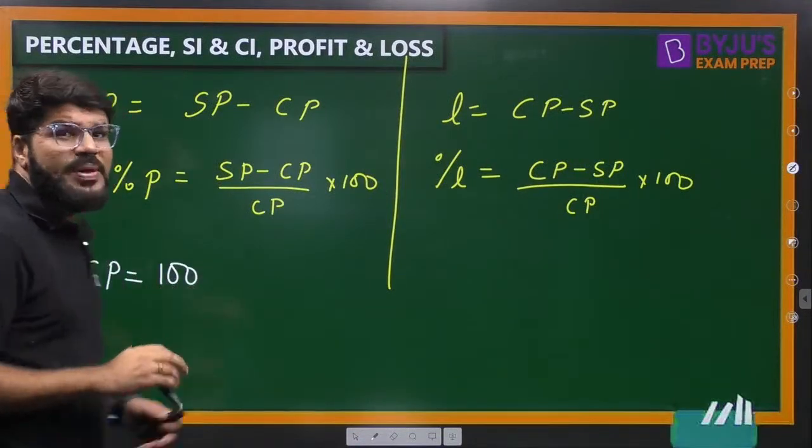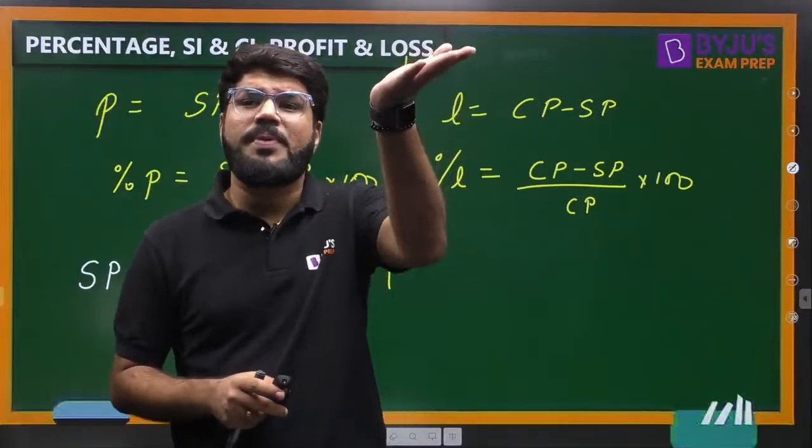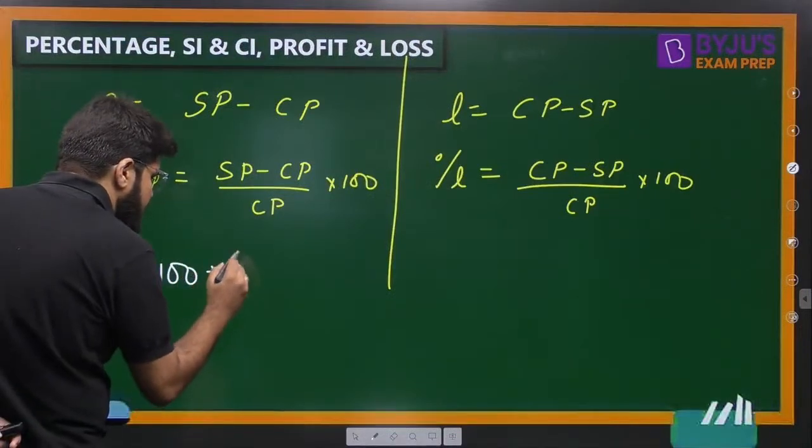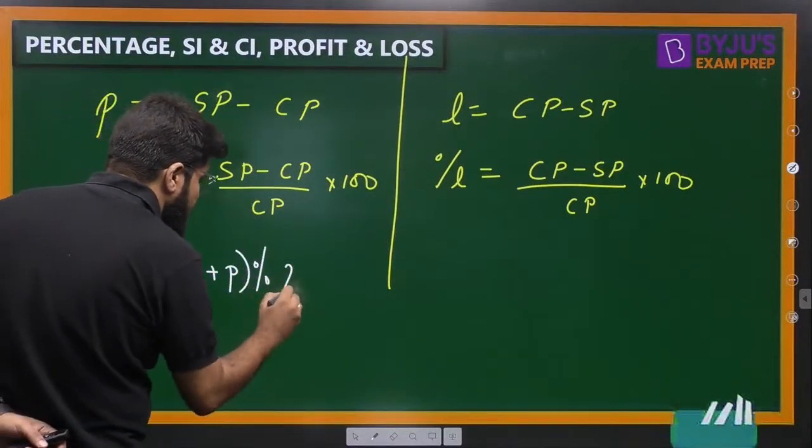Selling price, of course, when there is a profit, selling price is more than the cost price. How much percent more? P percent more. So it is 100 plus P percentage of the cost price.